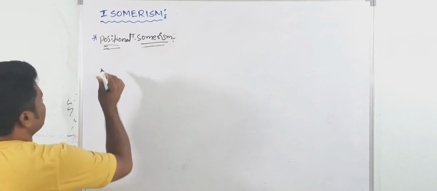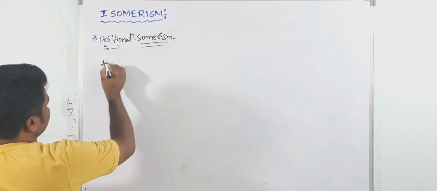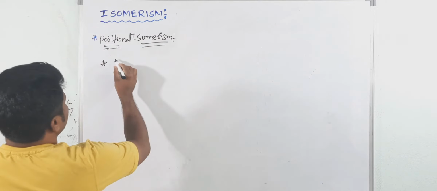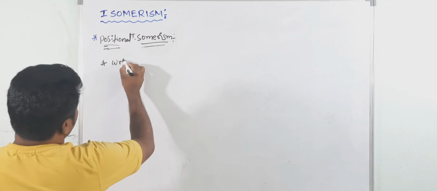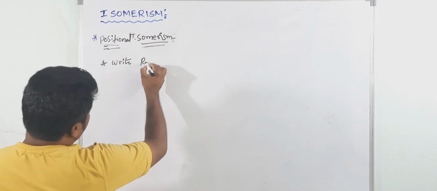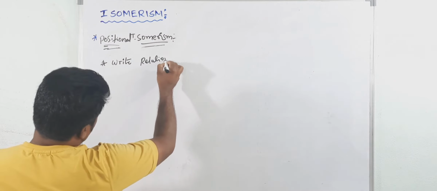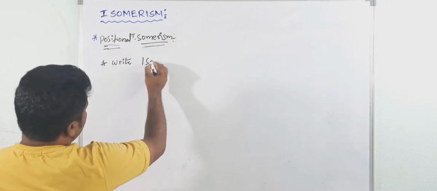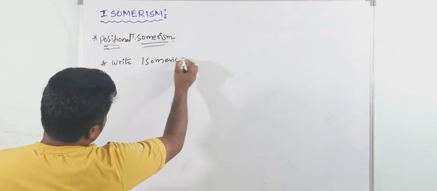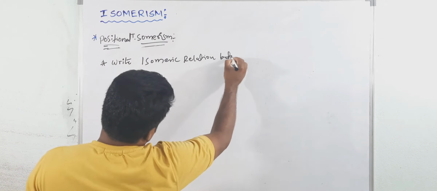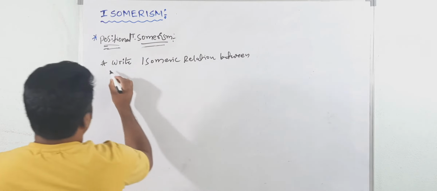Okay, now see one question here. So write the isomeric relation between following compounds.